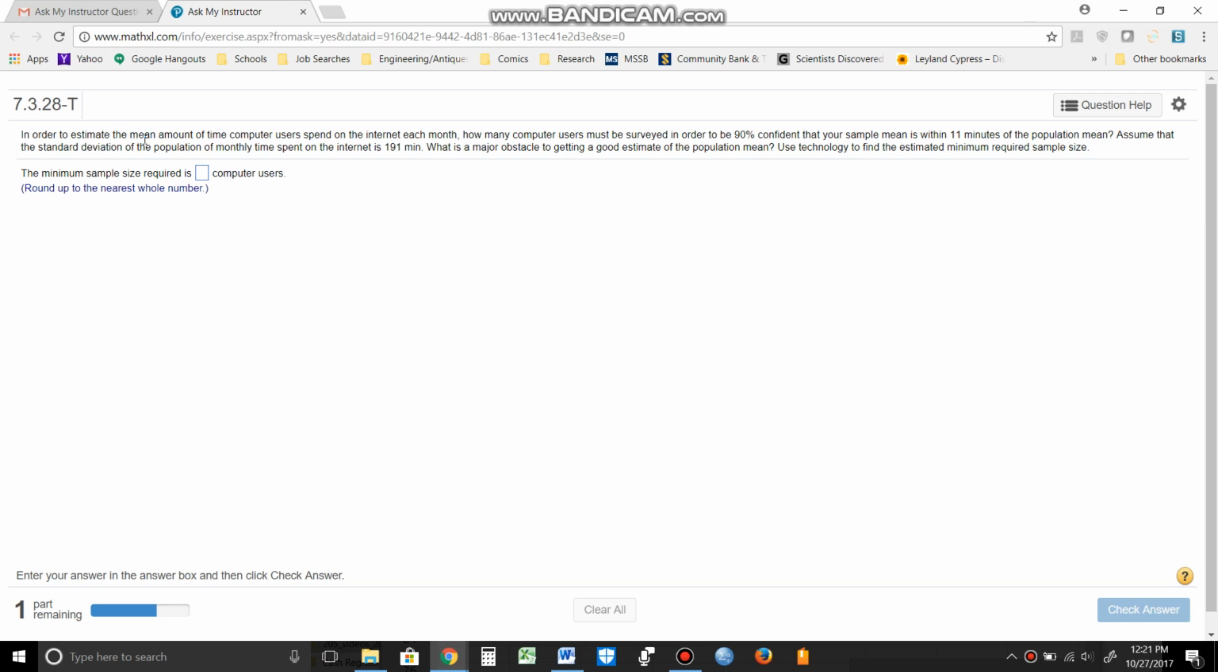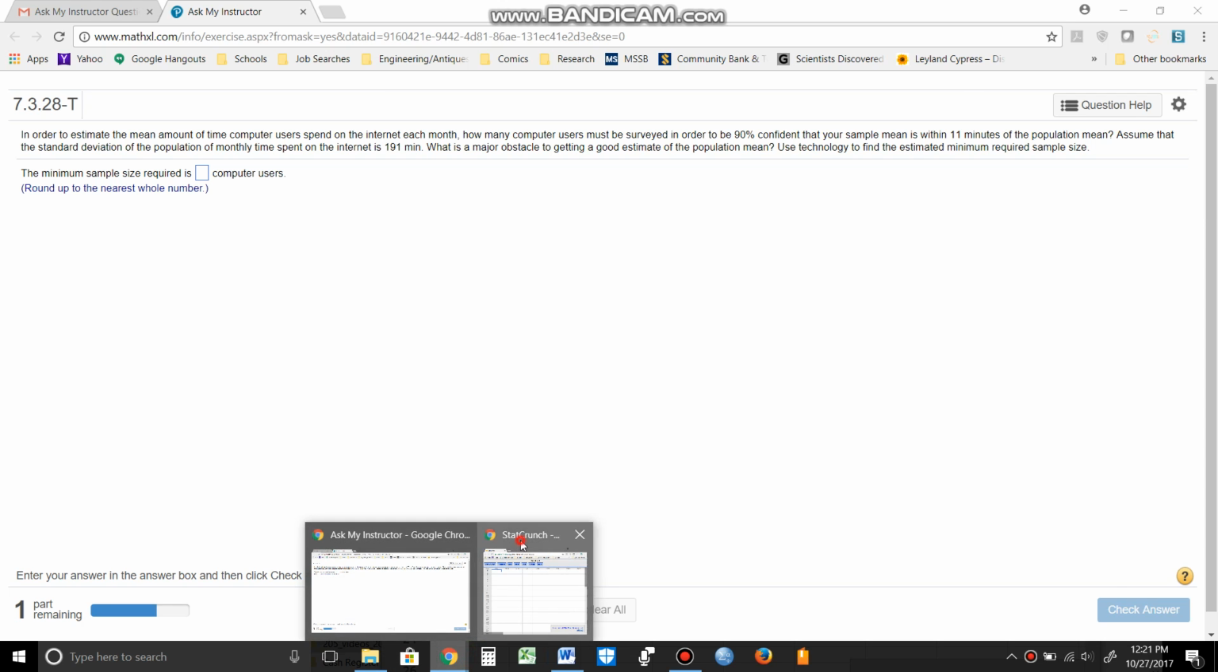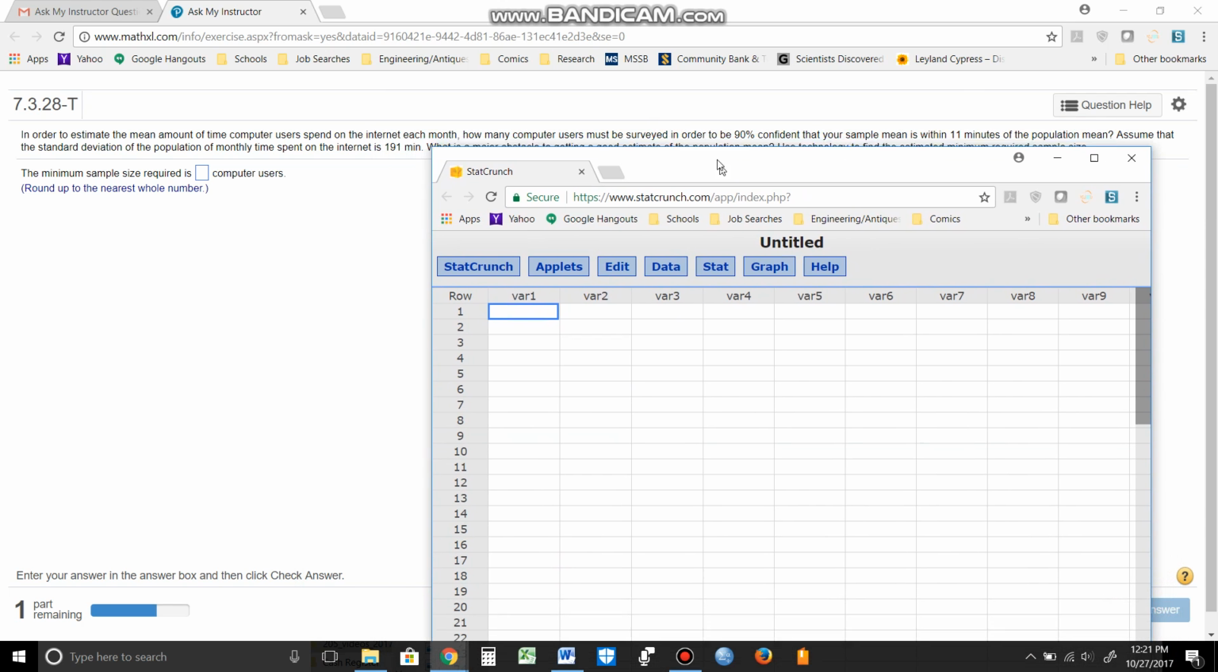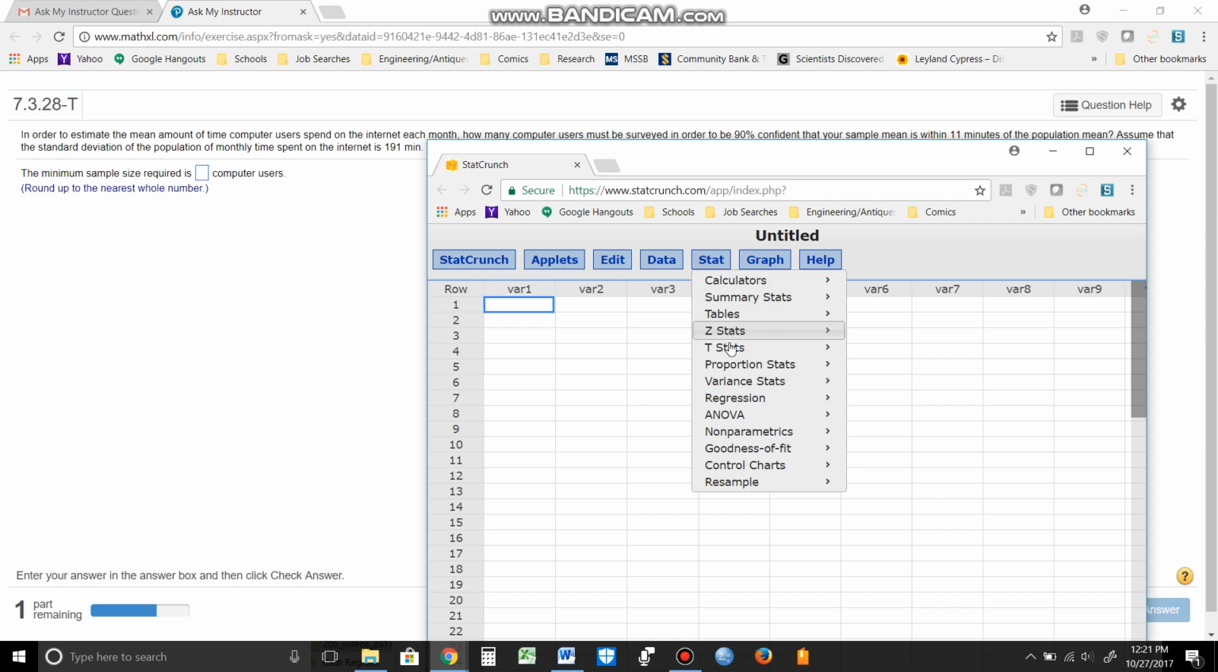What is a major obstacle of getting a good estimate of the population mean? Use technology to find your answer. Okay, so we're going to use StatCrunch to do this. So here's StatCrunch right here. Let's go to Stat, and we're going to go to ZStat, one sample, and we're going to do power and sample size.